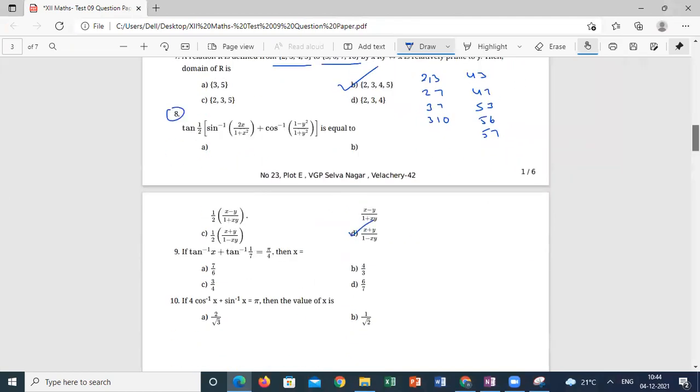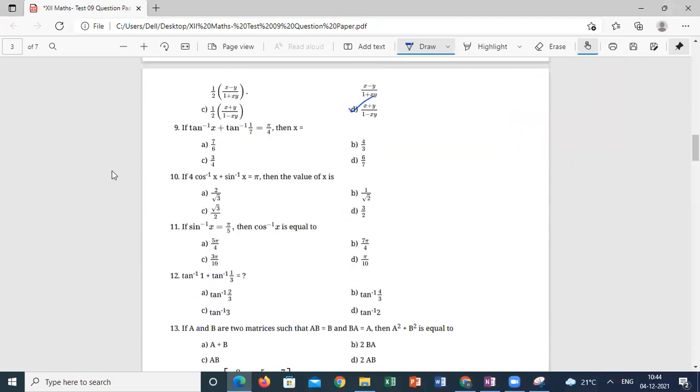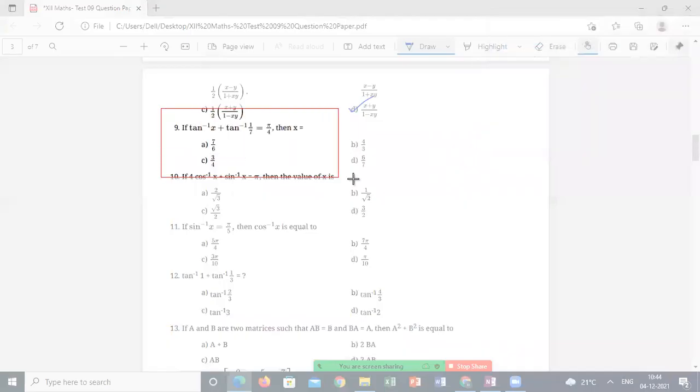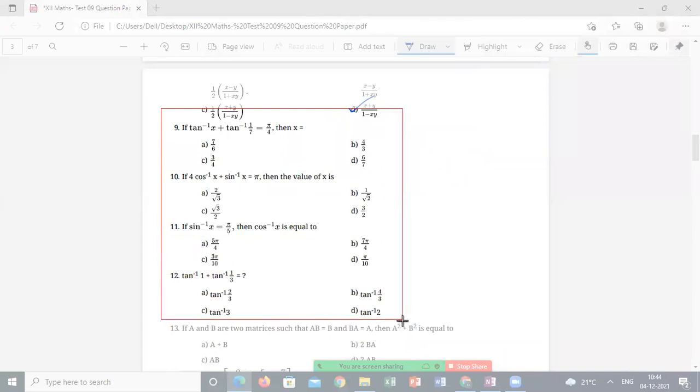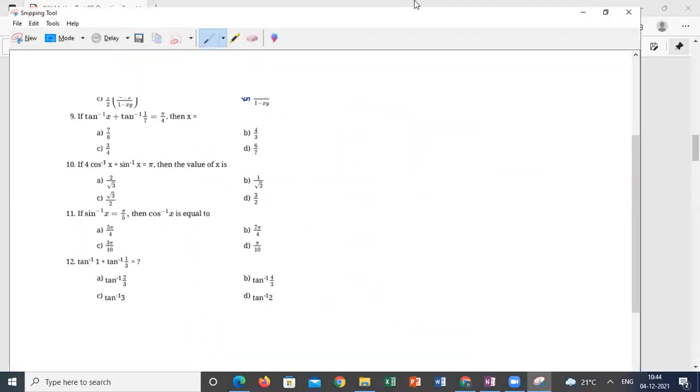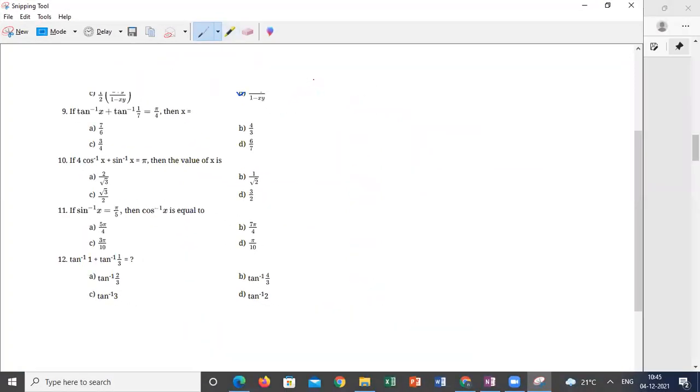Next one. Tan inverse x plus tan inverse 1 by 7. Which formula can we use here to calculate the x value? So one method is the direct formula. Tan inverse x plus tan inverse y, we can use tan inverse of x plus y by 1 minus xy, which is equal to pi by 4. Another way is I can write like this.